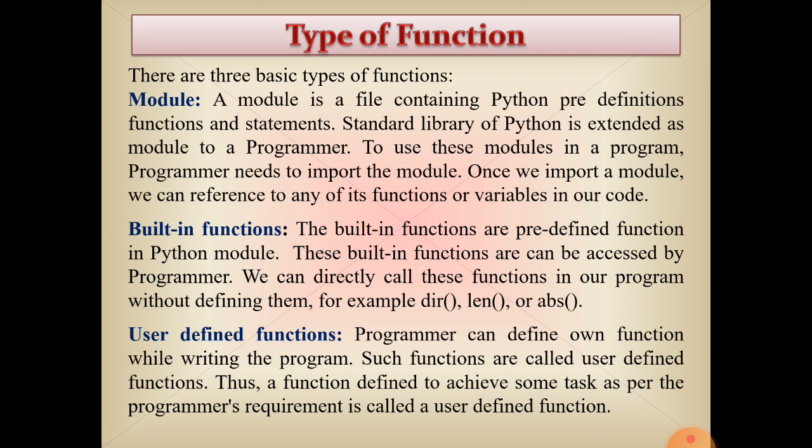Next, types of function. After knowing the advantage of the function, we have to know how many types of function there are in Python. Basically, functions are of two types: user defined function and built-in function, that is known as predefined function. But here in Python, functions are of three types: module function, built-in function and user defined function.